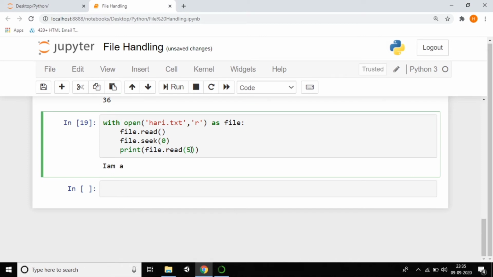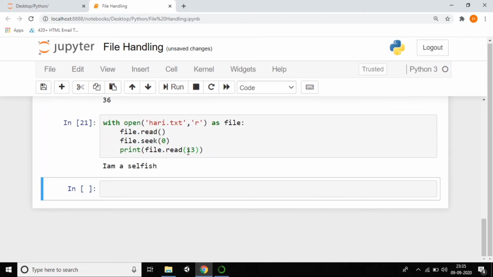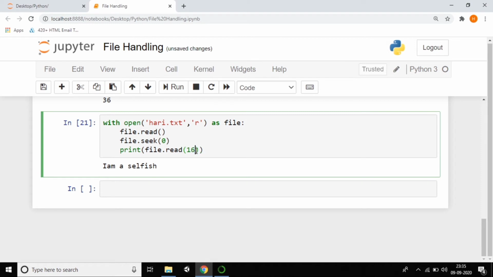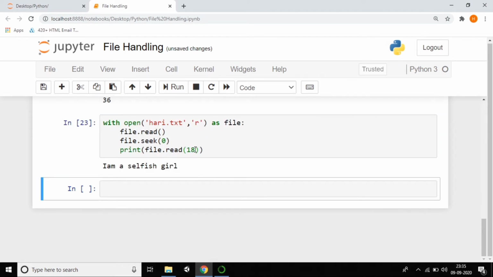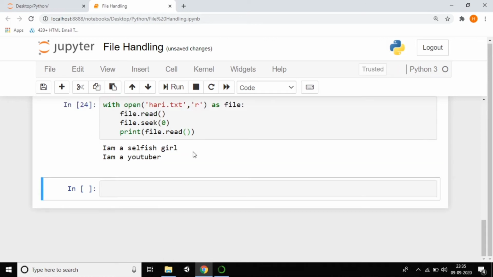So if I'm not giving any parameter like 0, 1, 2, 3, it will print all the things. If you want up to here, that is "I'm a selfish girl", I think maybe 13 characters, you can see that. Maybe 16 characters, whatever it may be. Yeah, 18 characters, I think so. So this is the way to know. If you want the whole file to print, this is the way.